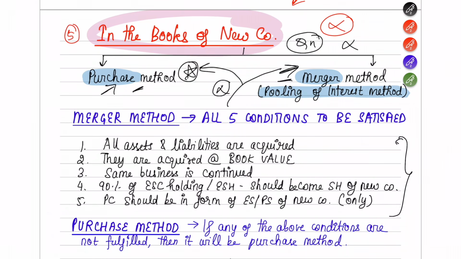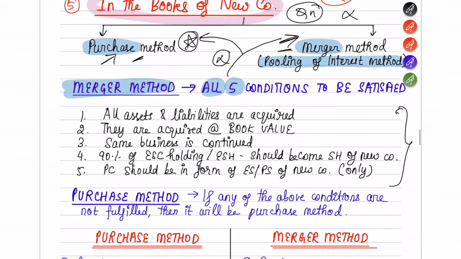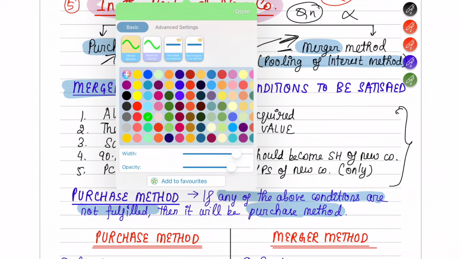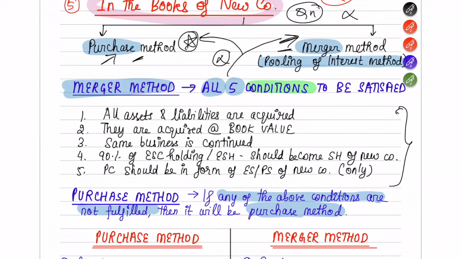To account under the merger method, a few conditions have to be fulfilled. There are totally 5 conditions, and all 5 have to be satisfied. If any of the conditions are not fulfilled, then you have to prepare the new company's books or journal entries under the purchase method. So what are the 5 conditions? We are going to see now.